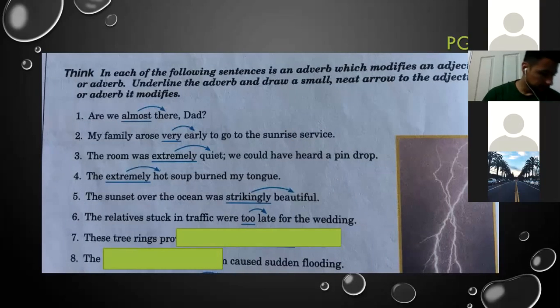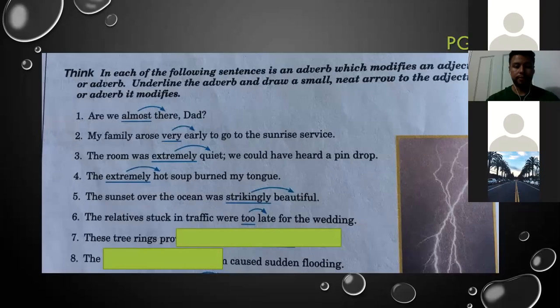Number 7. These tree rings prove that trees exceptionally old age. Exceptionally is modifying old. Okay, but is exceptionally an adjective or adverb?